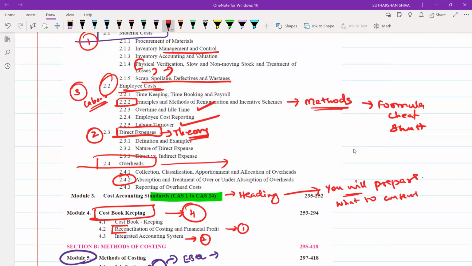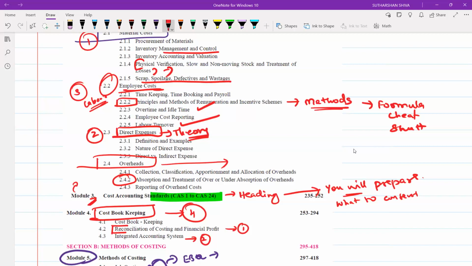You will understand what is given in the module. You will prepare one format with objective, scope, and conclusion. Give a subheading and write it there, because there are some common statements in most of the cost accounting standards, since it is very basic, at CMA inter level.